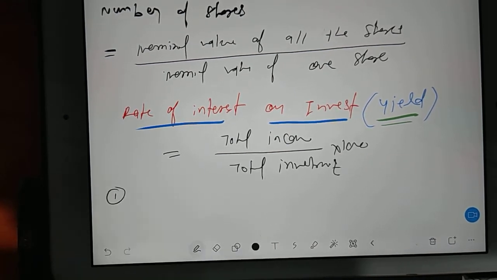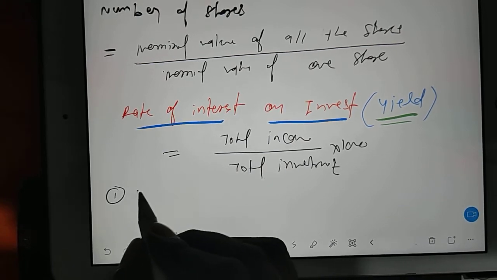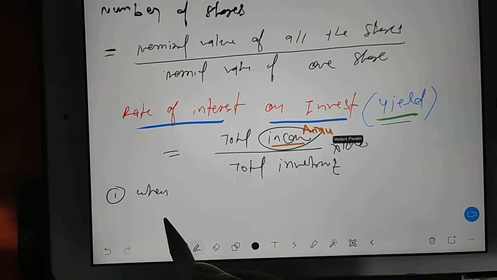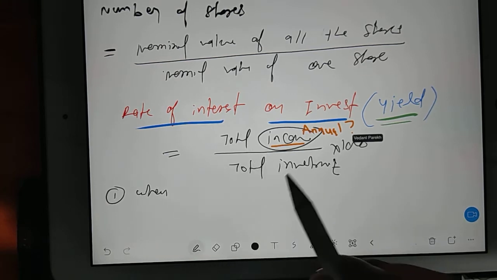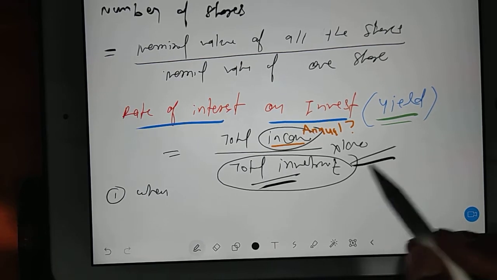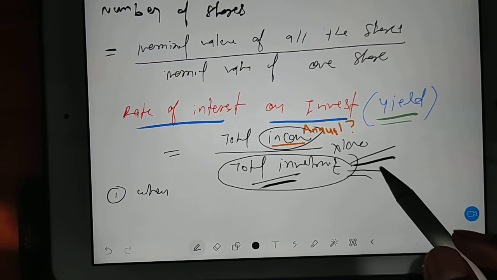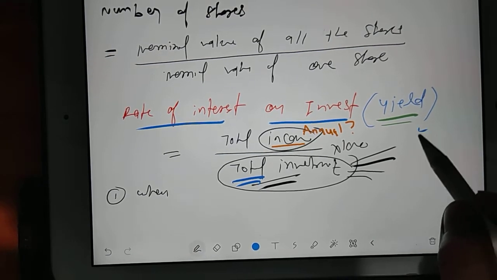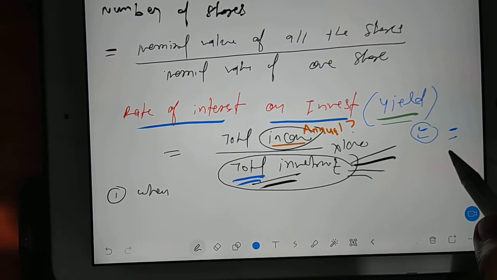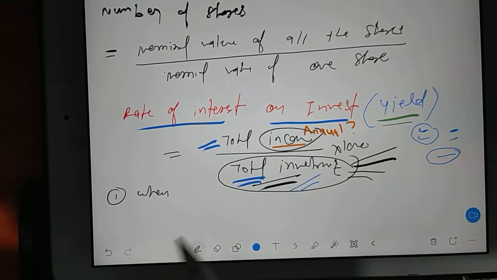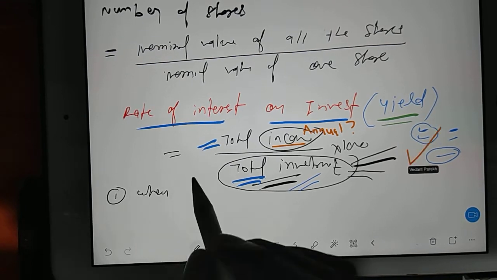Now, next point, total income. No, actually it depends. You are going for monthly, then you'll be going for how, like the investment whatever you have done, for how many months or how many years you have done the investment. Because we are targeting the total investment, so you are taking your share for 1 month or 1 week or 1 year. So based on that, how much investment we have done and how much income we have got.